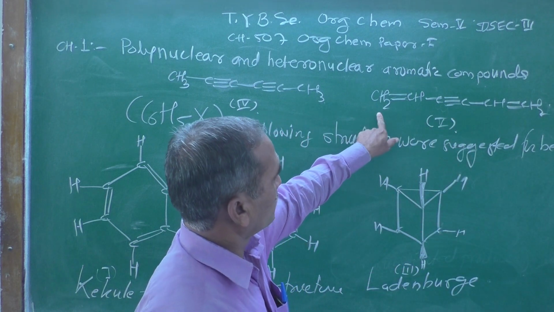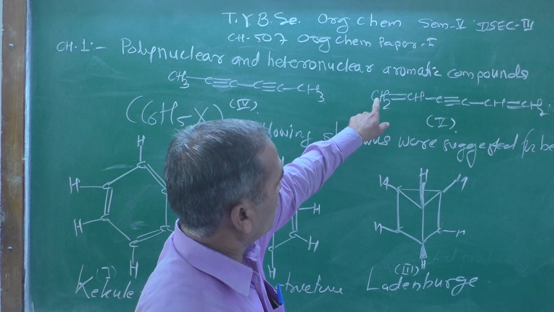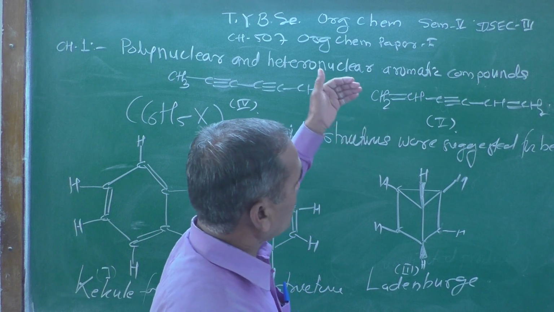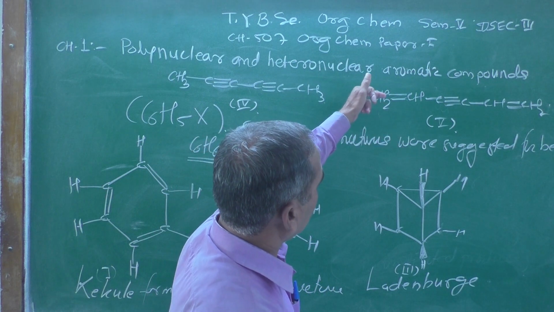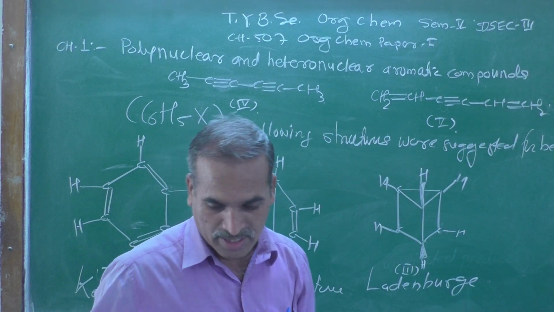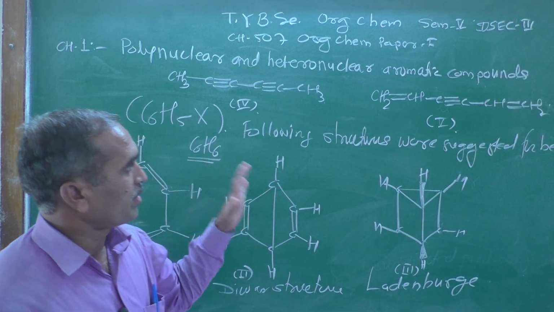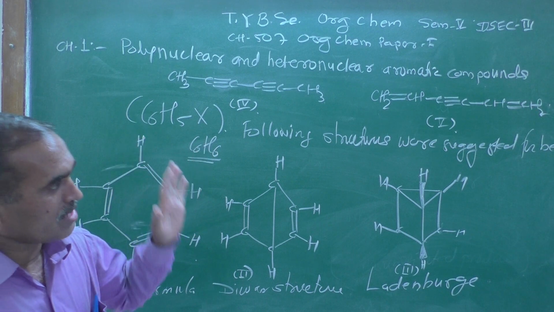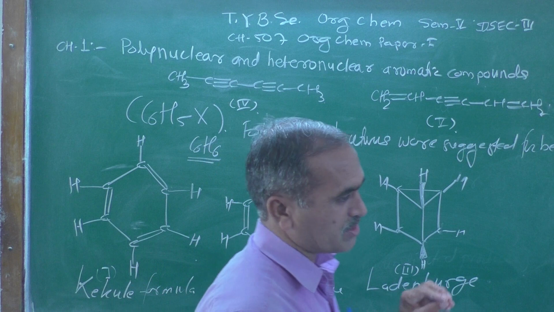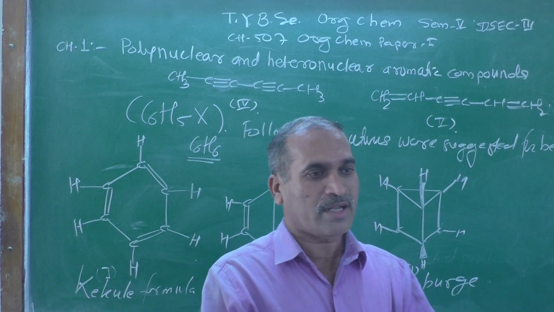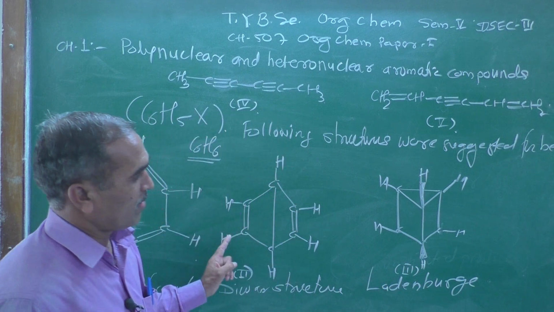Look at here, CH2. Here 1, 2, 3, 4, 5 and 6 carbon atoms. Now count the number of hydrogen atoms: 1, 2, 3, 4, 5 and 6. So there are 6 carbon atoms as well as 6 hydrogen atoms, and their possible structures are represented on the blackboard.